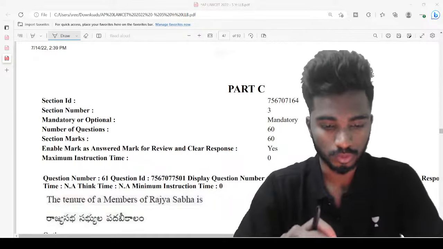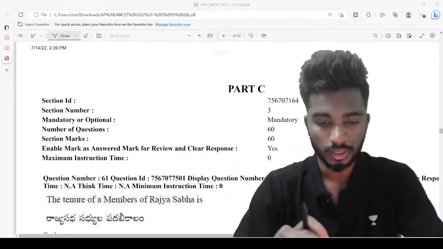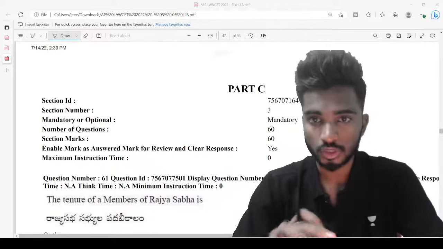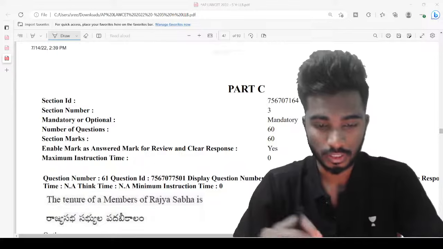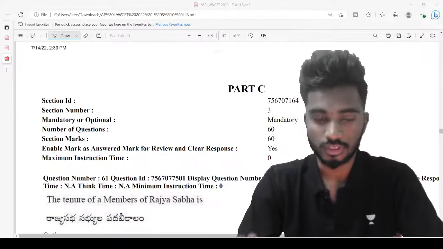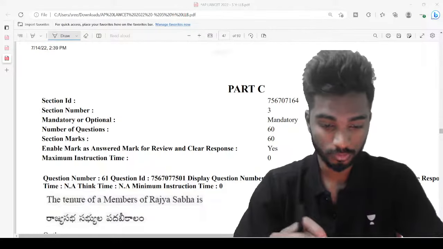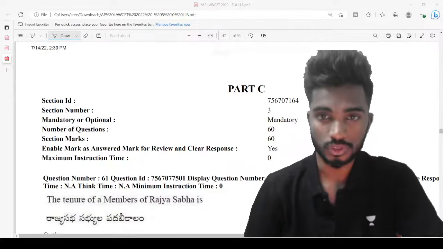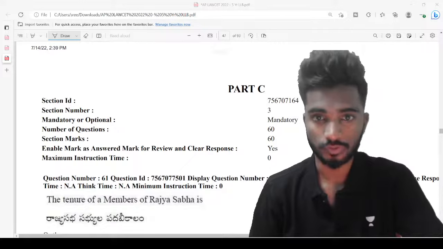Good evening, Madhu. Good evening, Vijay. So I think there has to be some improvement in my lighting, which I'll actually do from tomorrow. I have a very decent light which is there for streaming, but I didn't place it for now. We'll do it tomorrow. But yeah, let us proceed with the analysis of AP Lawcet.